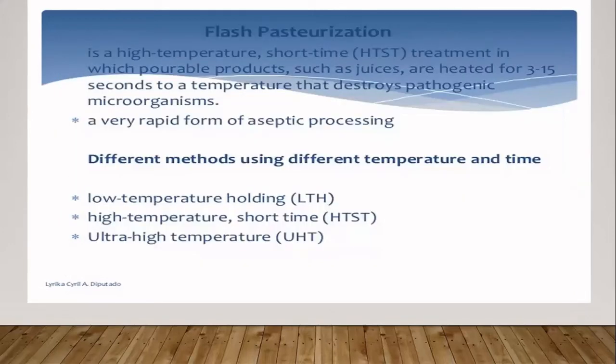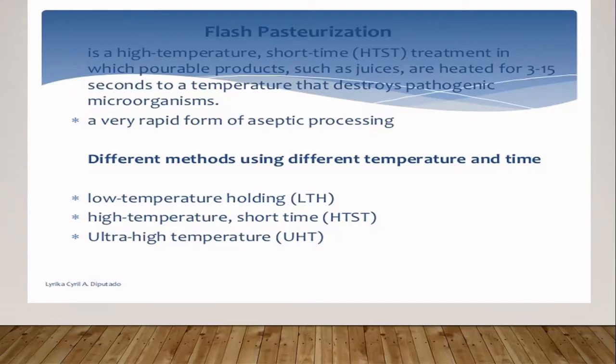In pasteurization, there are different types of methods used: low temperature holding, high temperature short time, and ultra high temperature. One is flash pasteurization, high temperature short time. The name itself indicates that the temperature is very high but for a very short duration.